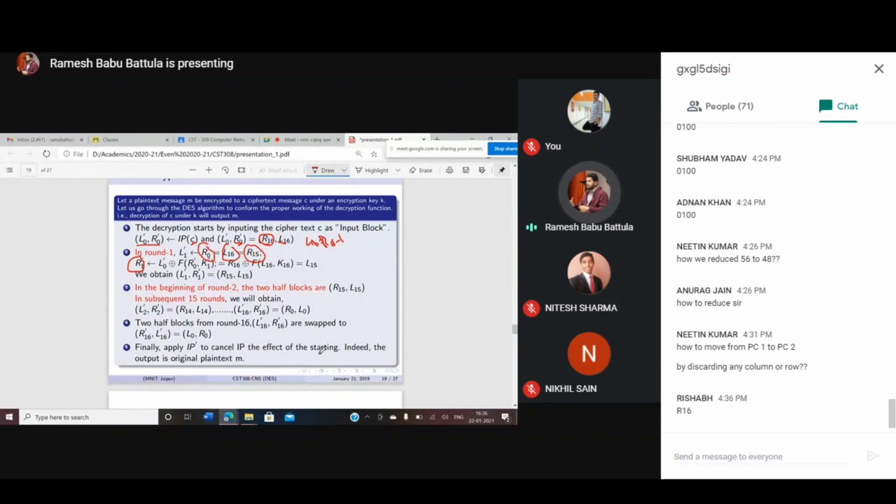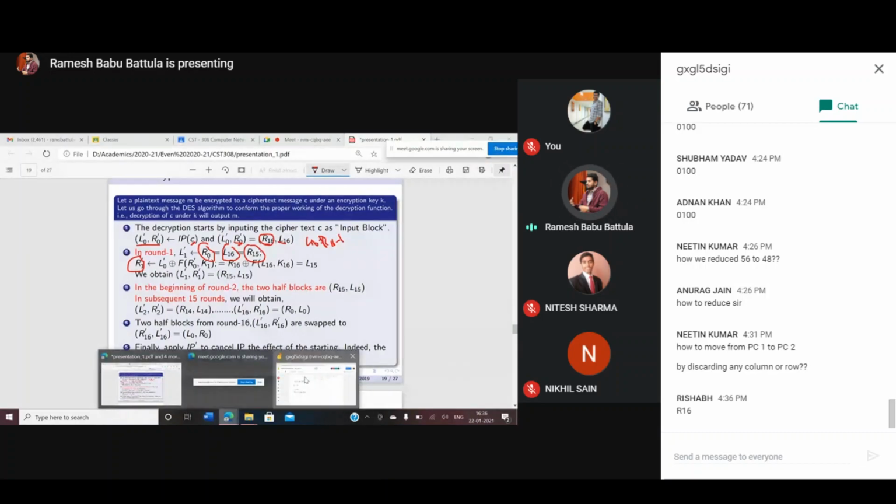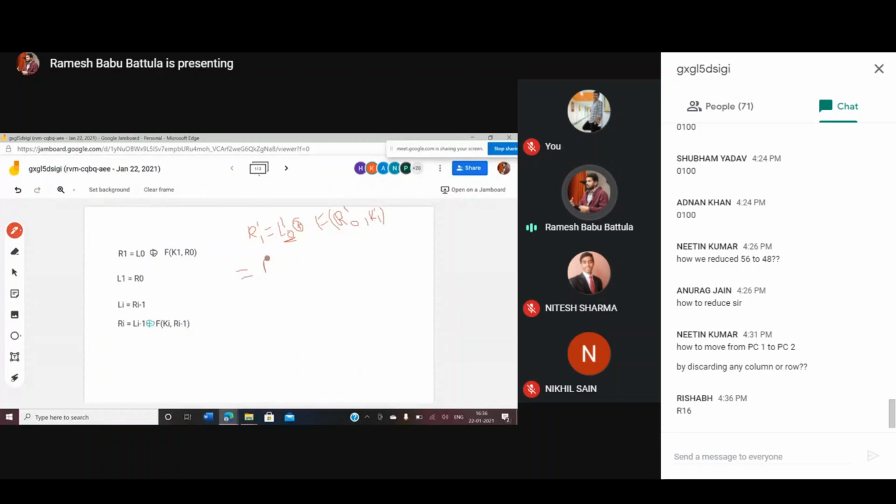Are you okay with me? If you return the R16 value, so this is going to be R16. Instead of that, you need to substitute this one, R16. R16 XOR with F of your R0 dash. R0 dash means R15. Keep it with you. And K1 dash means K16.